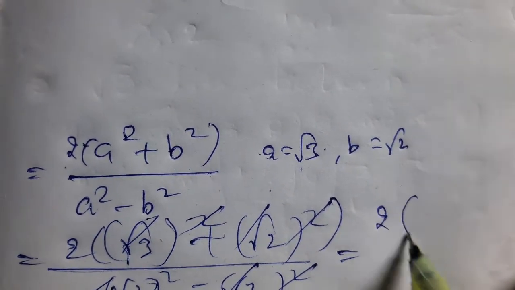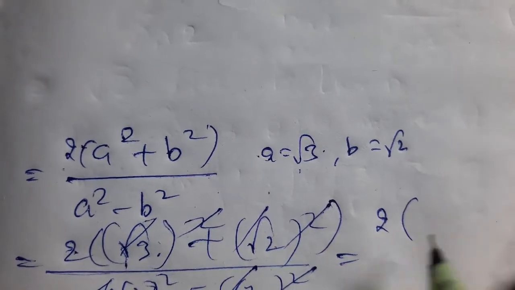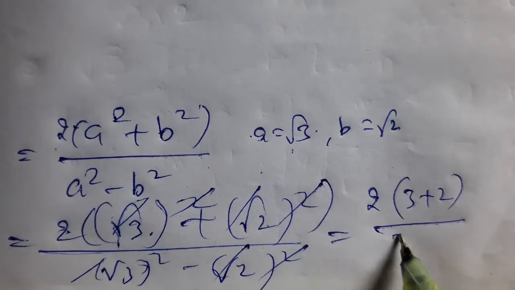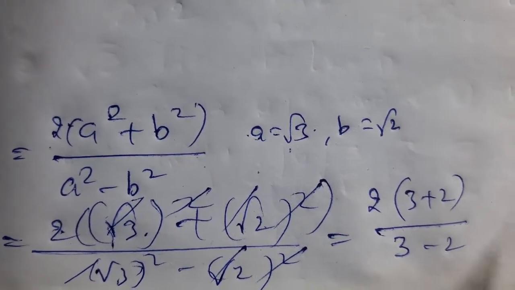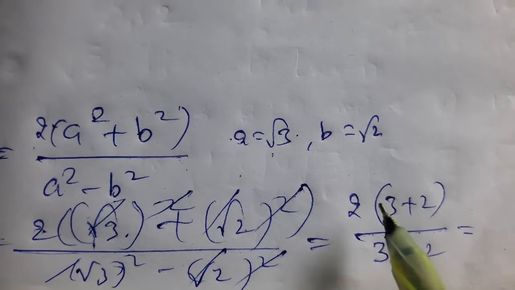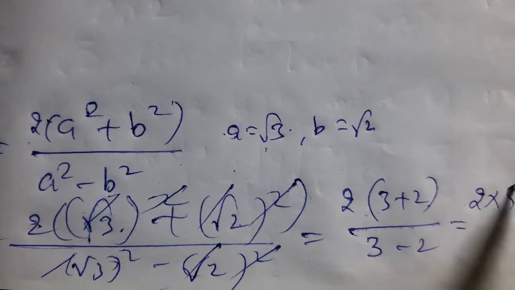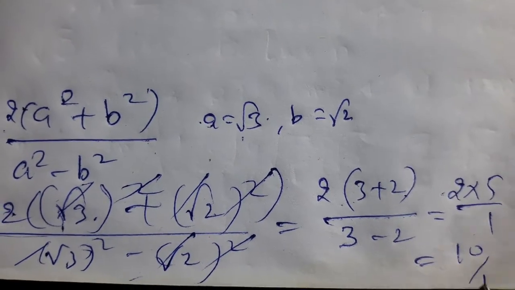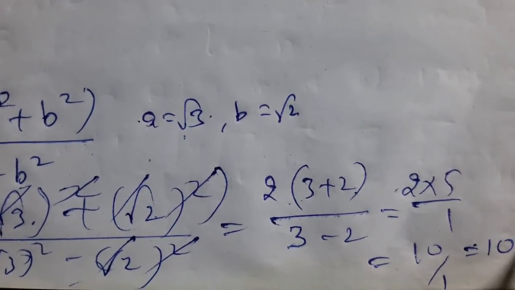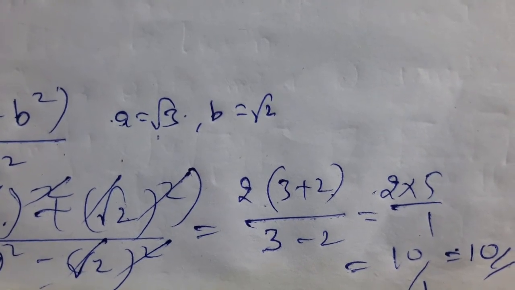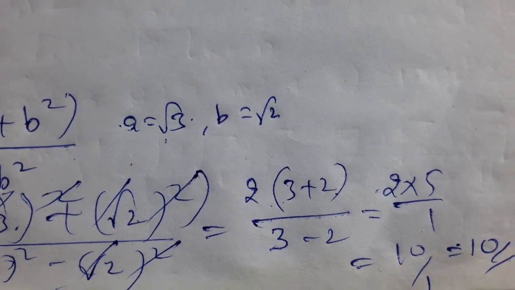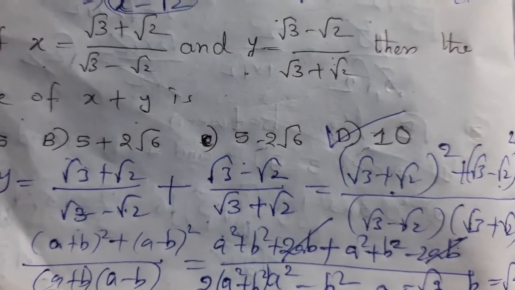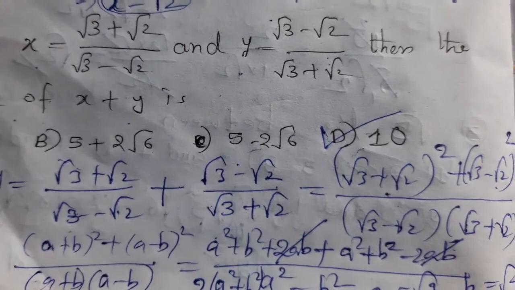This is 2 into 3 plus 2 by 3 minus 2, isn't it? Now 3 plus 2 means 2 into 5 by 3 minus 2 means 1. 2 fives are how much? 10 by 1. That becomes 10. So the answer is 10, the right answer. See here, option number D is the right answer of the given question. Thank you.